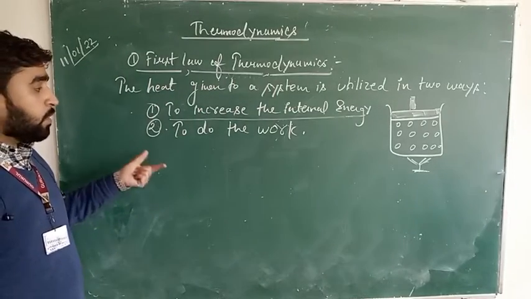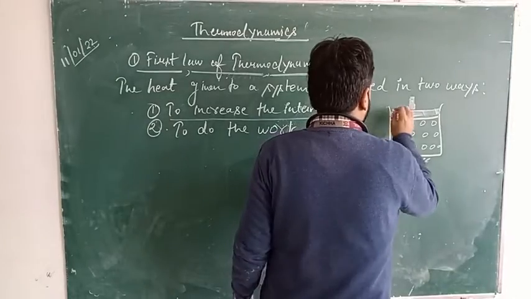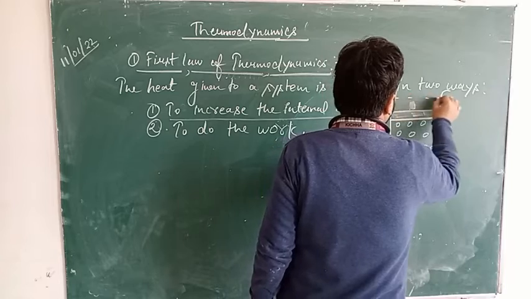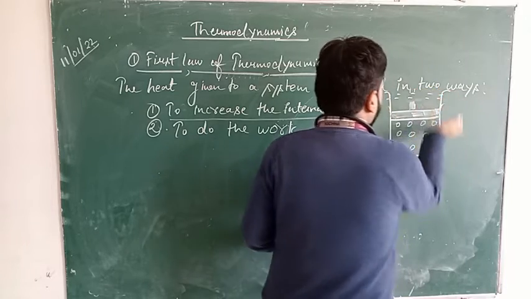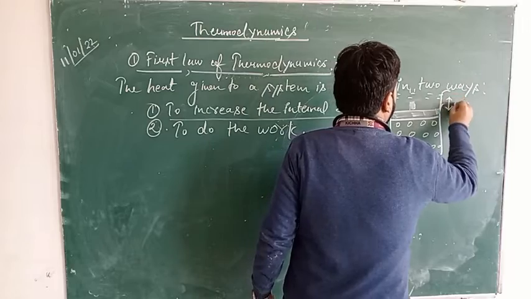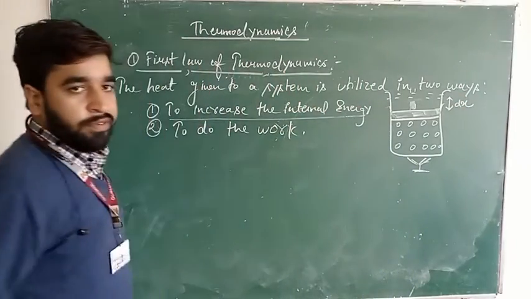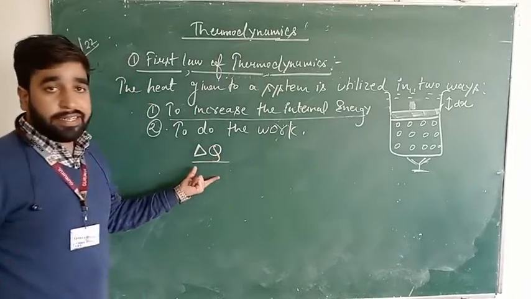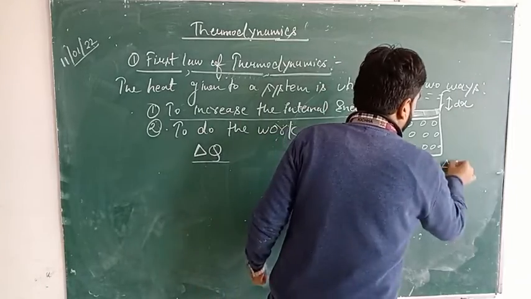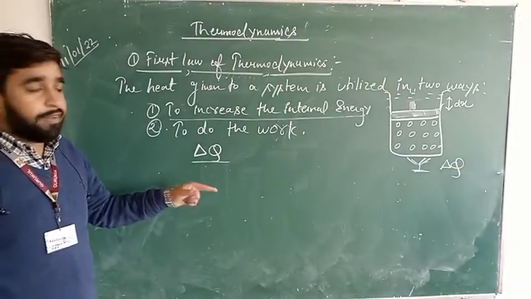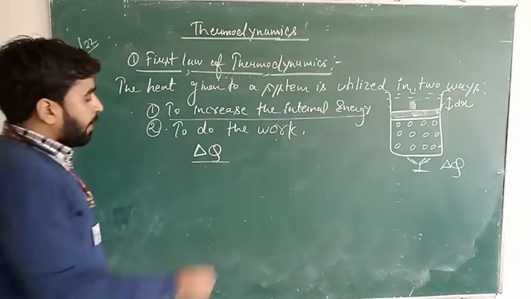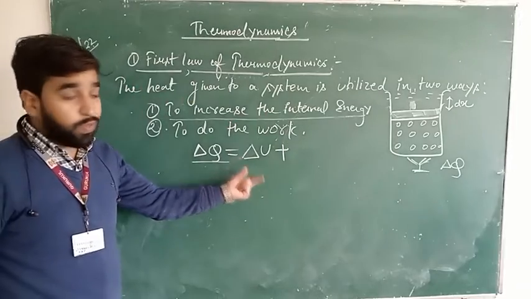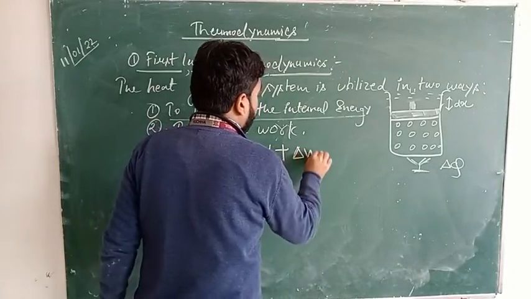And the second thing is to do certain work. Suppose we have kept a plate above it. We will find that after a longer time, it will start moving in an upward direction. Suppose it has moved by a distance dx. Fine. Now, the heat given to the system is a form of energy. Continuously, we have given heat to the system. That means we have given energy to the system, which has done two things. One is to raise the internal energy of the system, that is delta U, plus to do certain work.